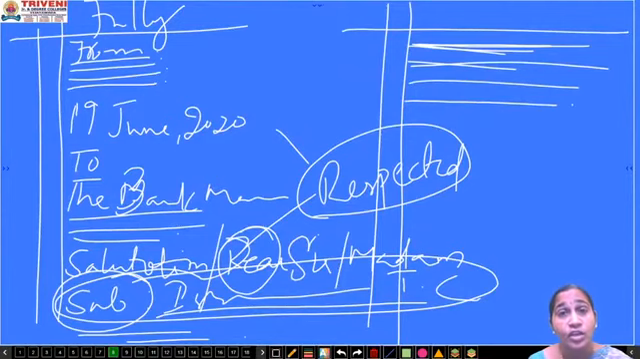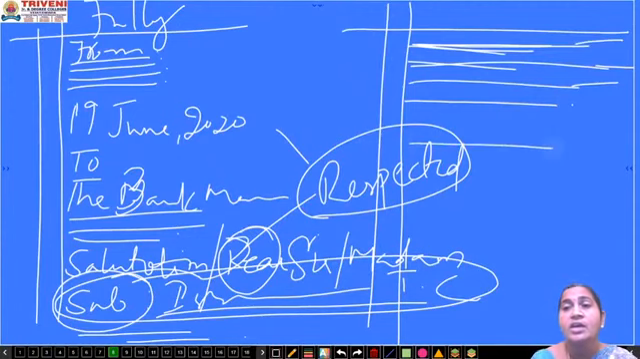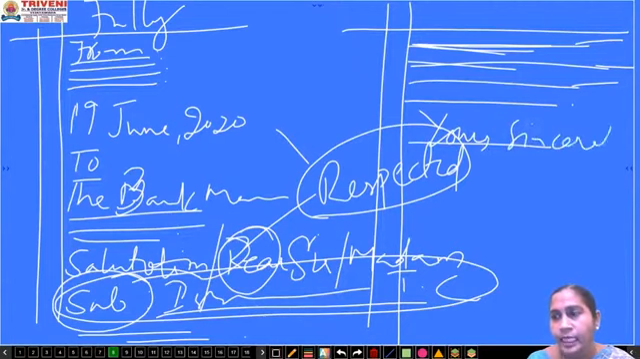It should not be short enough that the other person can't understand what the problem is. Right? After completing the body of the letter, the next thing you will do is go with a complimentary closure. Complimentary closure means yours sincerely or yours faithfully. Suppose our student is writing to the principal, then he or she can go with yours obediently.